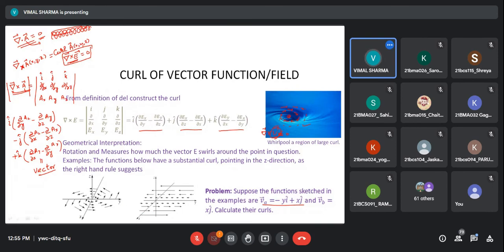Because it is in the xy plane, it has two components only. This z is the perpendicular plane.